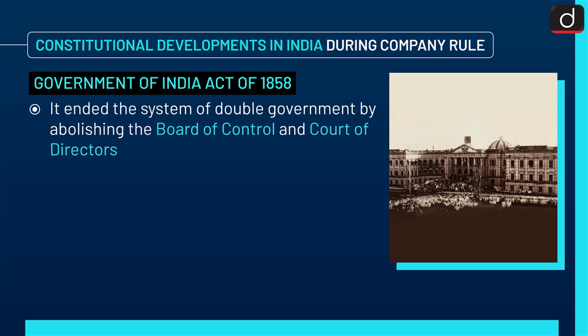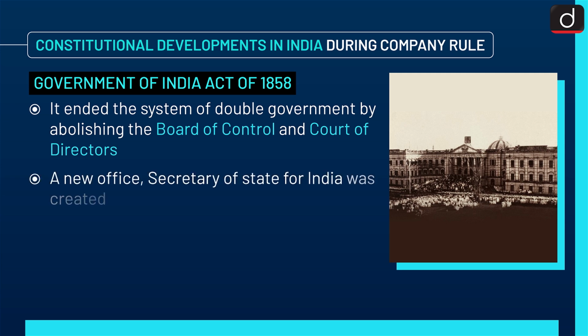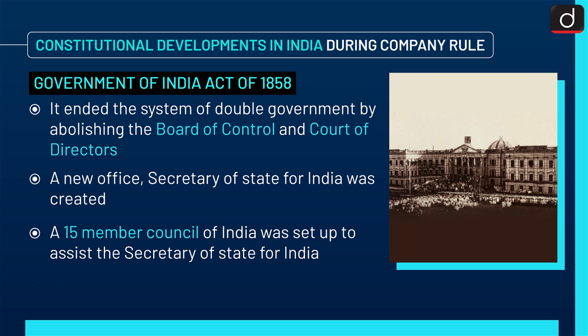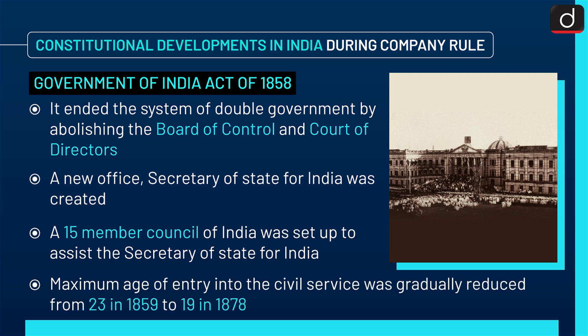It ended the system of double government by abolishing the Board of Control and Court of Directors. A new office, Secretary of State for India, was created. A 15-member Council of India was set up to assist the Secretary of State for India, and maximum age of entry into the civil service was gradually reduced from 23 in 1859 to 19 in 1878.